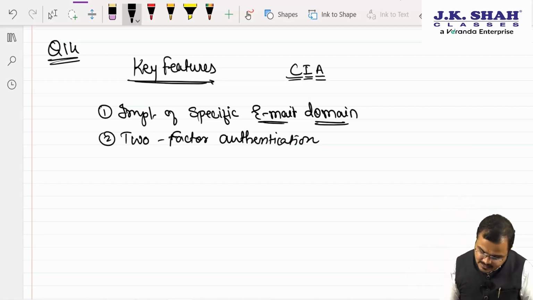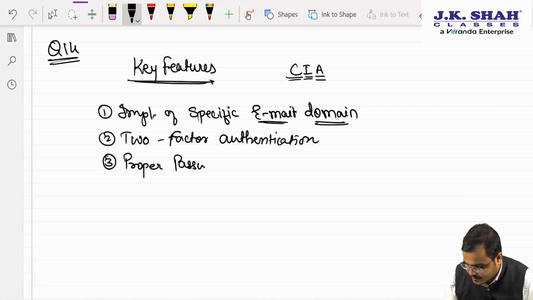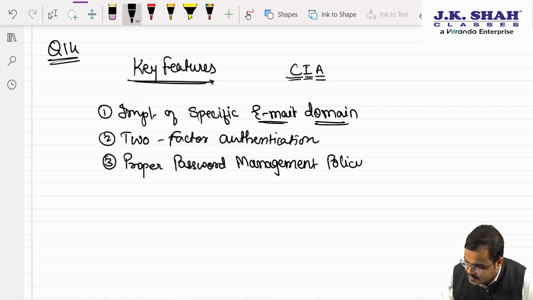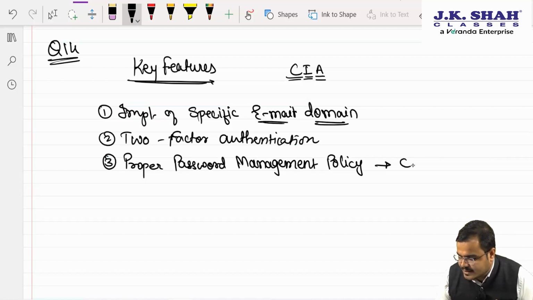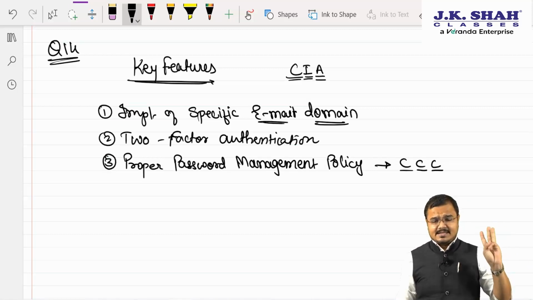Number 3, sir, the bank should have a proper password management policy. Sir, proper password management policy means we remember your 3C. Yes sir, your password should have how many characters? Sir, 3 characters.